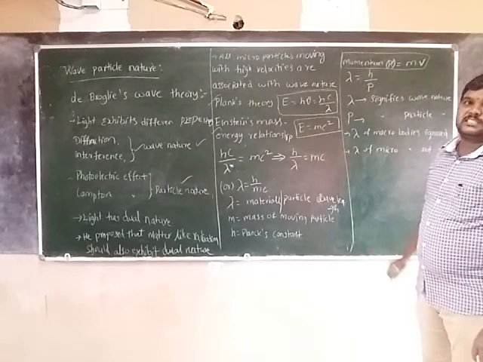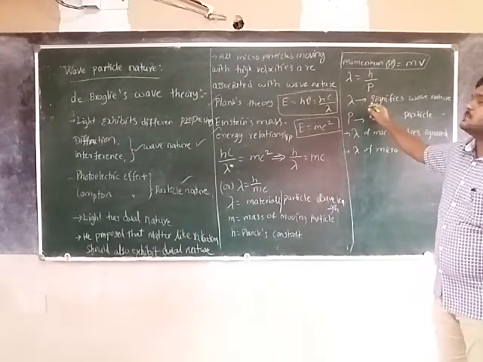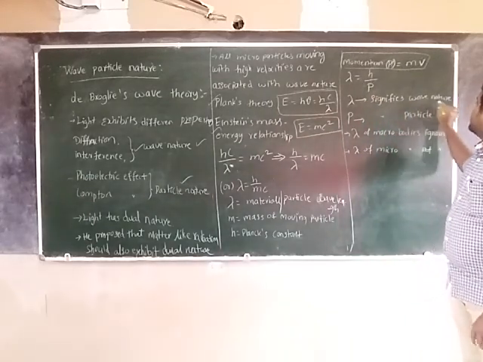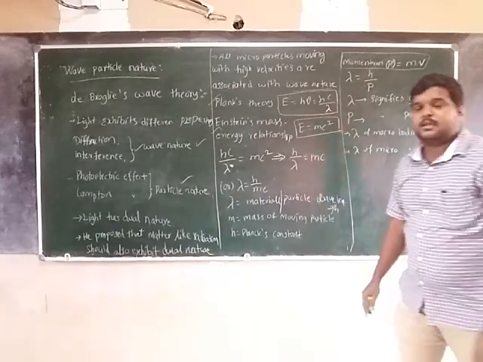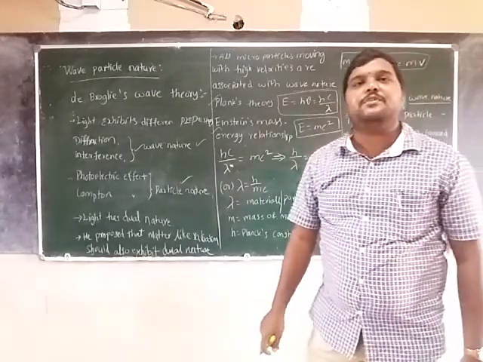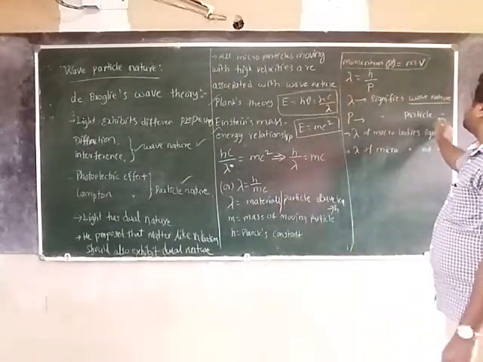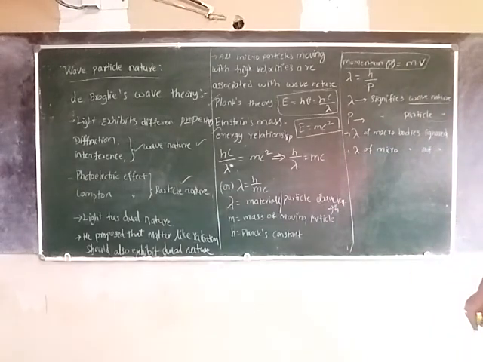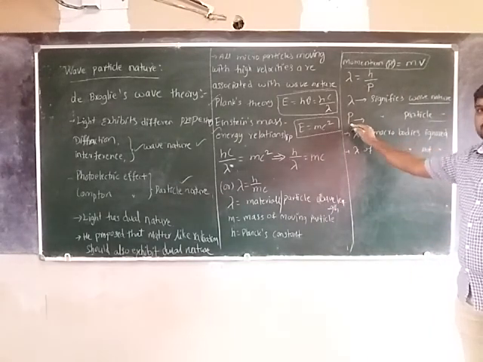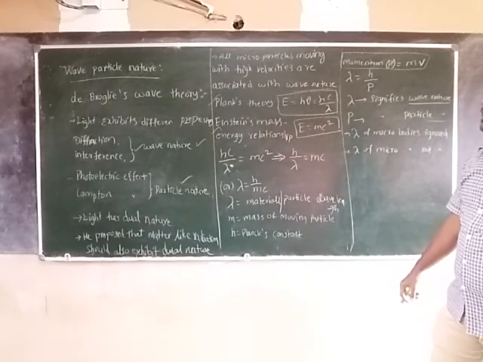h is the Planck's constant. Here lambda signifies the wave nature of the light, and P, momentum, signifies the particle nature of the light.